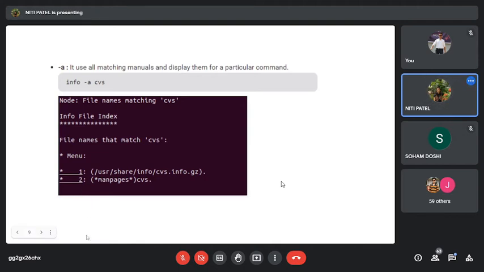Are you understanding? So if you have also created a file with the name CVS, it will show that entry also over here. And if that is there in your home directory, it will show that, like /home/CVS. So for one command, if you want to display whatever is the matching of it, you have to use -a. So the work of -k, small k, is done by -a in the info page.